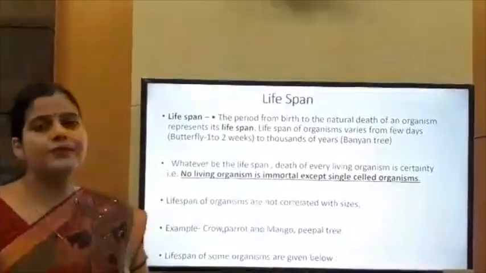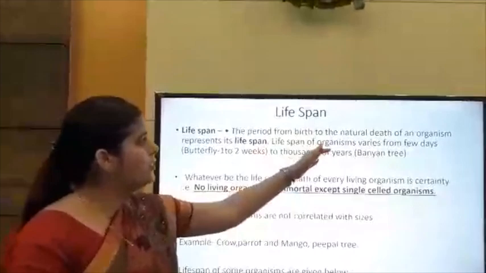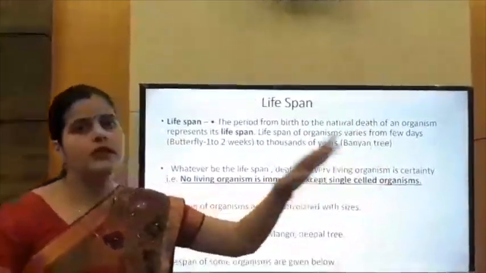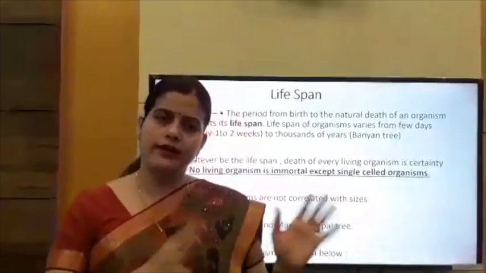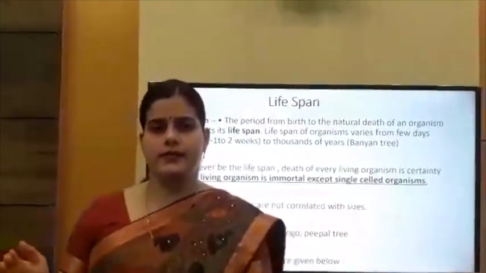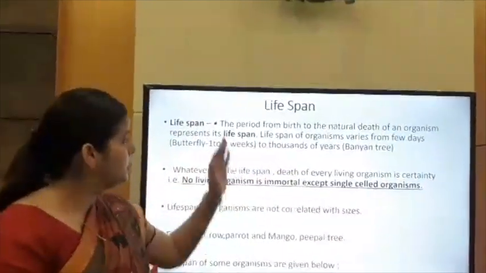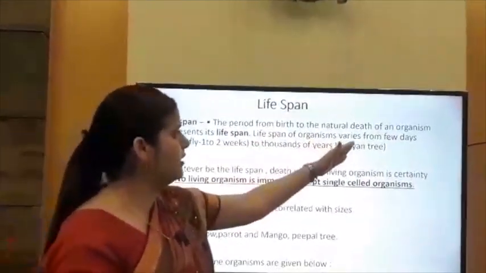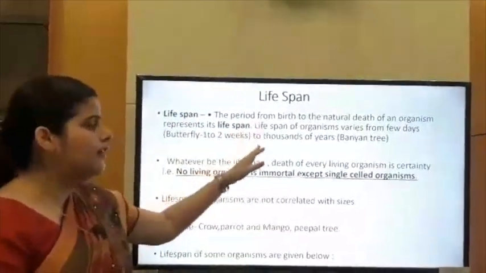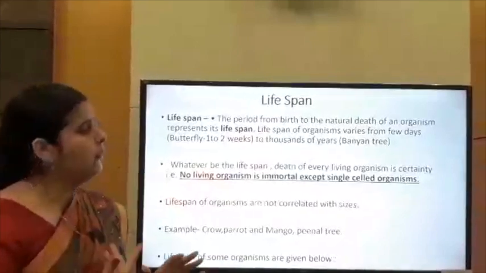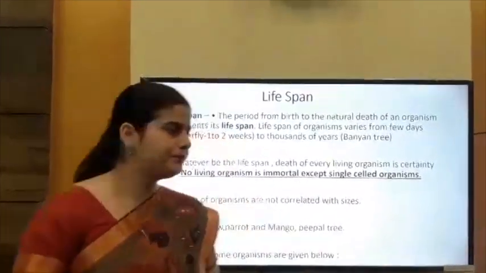Next term is lifespan. What is lifespan? The period from birth to the natural death. Natural death means the death which occurs naturally, not by an accident, not by any disease. The period from birth to the natural death of an organism represents its lifespan. The lifespan of an organism varies from a few days to thousands of years.